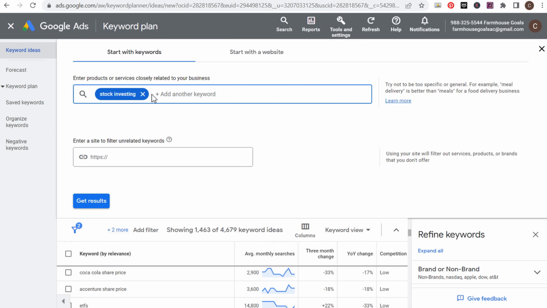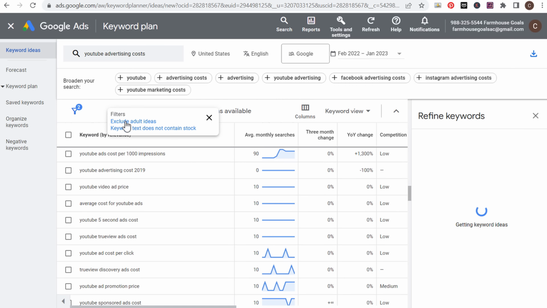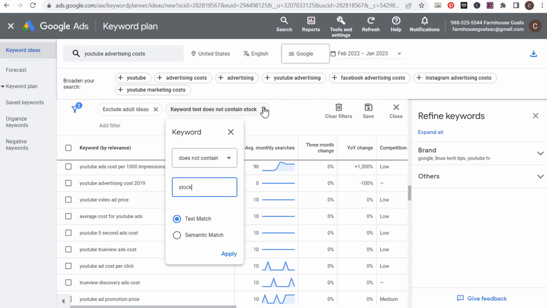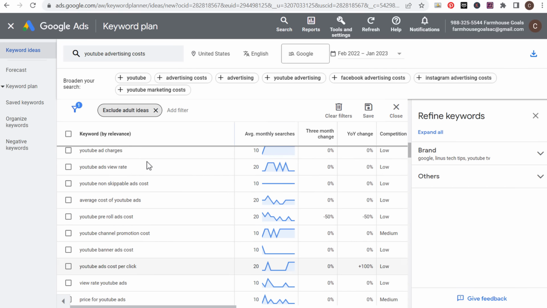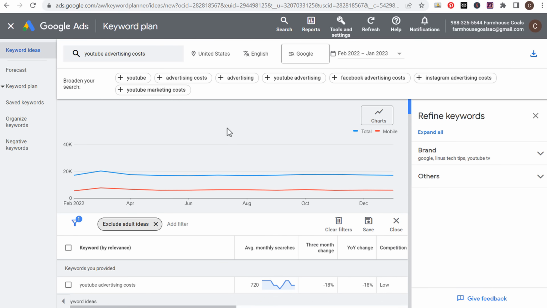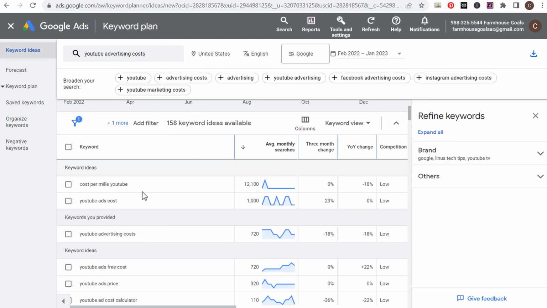Let's use my YouTube advertising costs as an example. So we'll do YouTube advertising costs. Click on get results. We're going to make sure we don't have our filter here because it probably doesn't change too much here, but we'll get rid of our old filter. And what you can do is just say, okay, I want to find all of the most relevant keywords related to YouTube advertising costs. And then we'll go by average monthly searches.